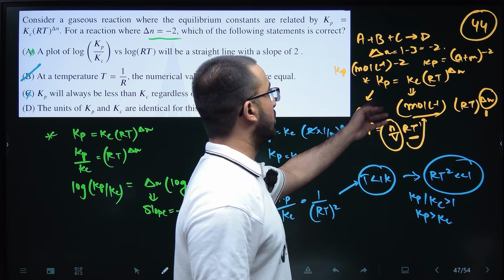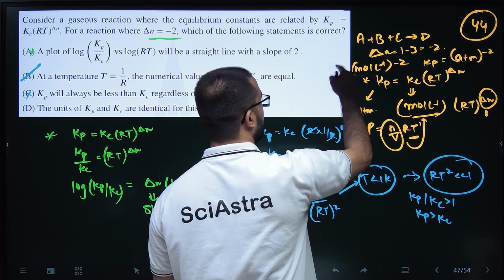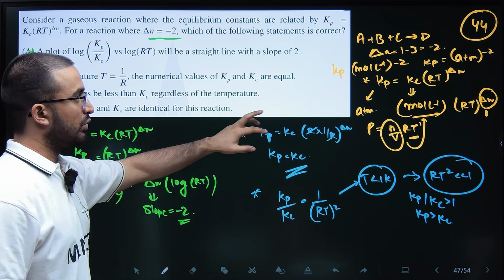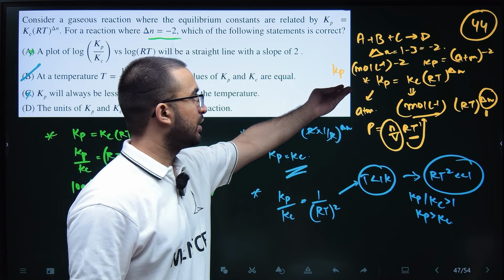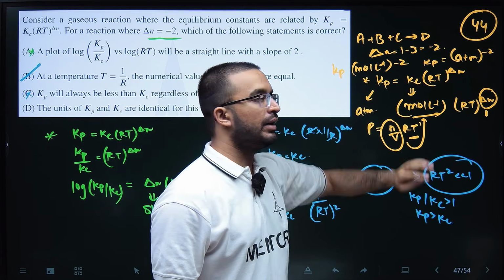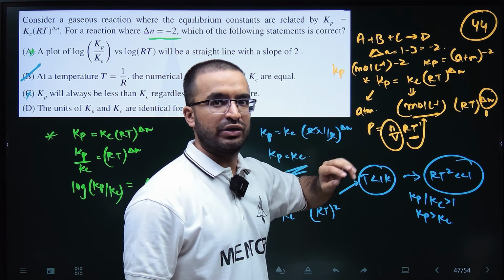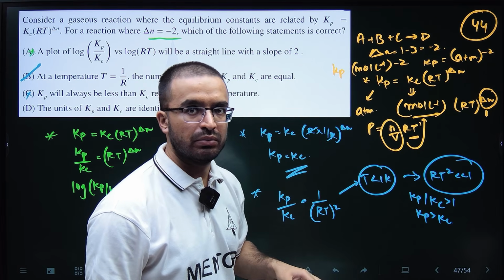In your case, Kp is equal to Kc RT to the power delta n. So Kc is mole per liter to the power minus 2, times RT to the power minus 2. That does not make atm to the power minus 2.